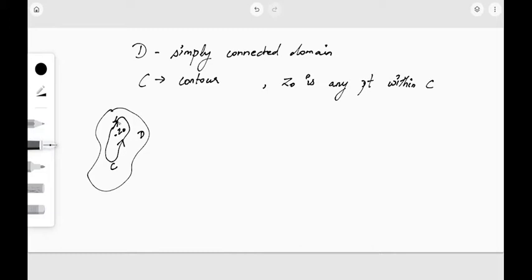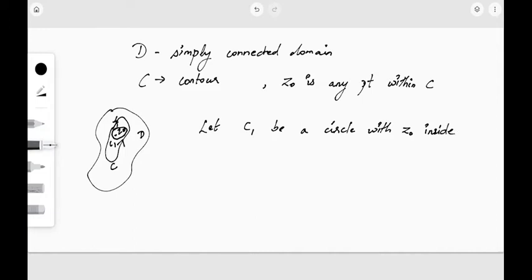I am going to choose another curve C1 which covers z0. For easier calculation, let C1 be a circle with z0 inside it, or it can be the center also.